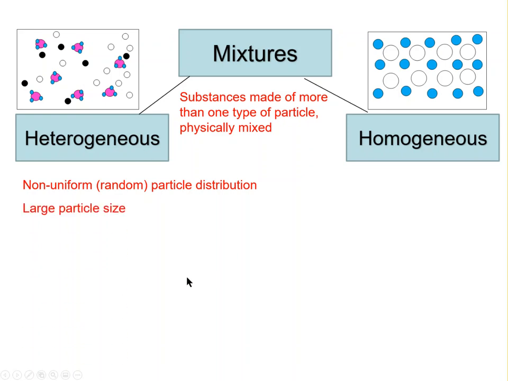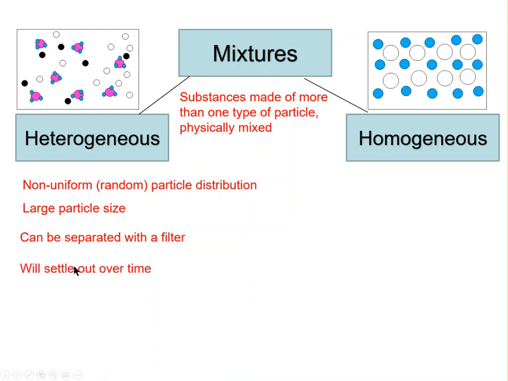Now, in a heterogeneous mixture, you will have large particle size. In other words, the particles that make up the mixture are large comparatively, and you can separate them out with a filter. So think things like Raisin Bran, right? Raisin Bran is a mixture of flakes, raisins, and milk. We could separate the raisins and the flakes from the milk by passing them through a filter. The milk will pass through the filter, which will leave behind the flakes and the raisins. If you want to separate the raisins from the flakes, you just have to pick them out with your hands.